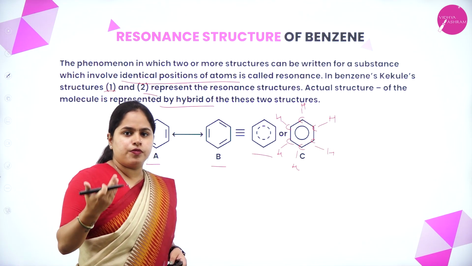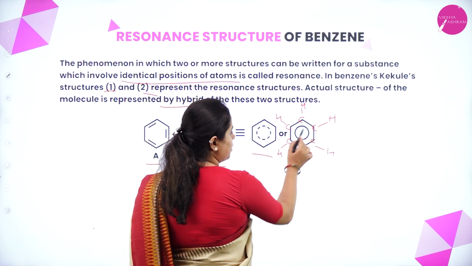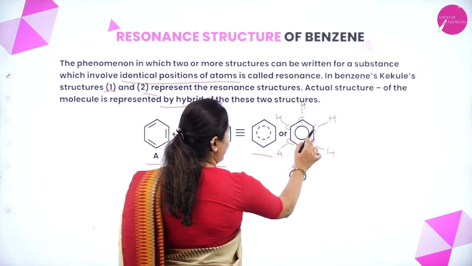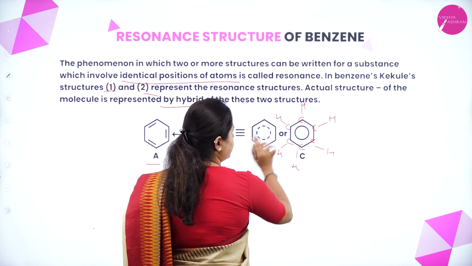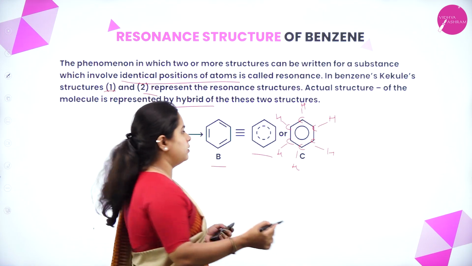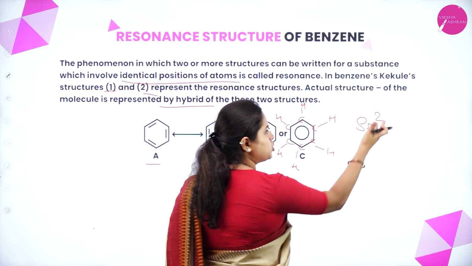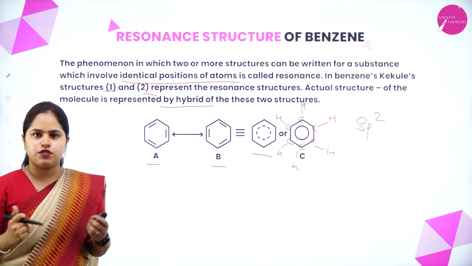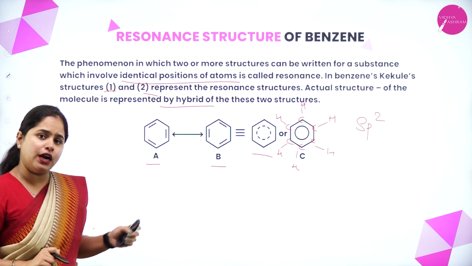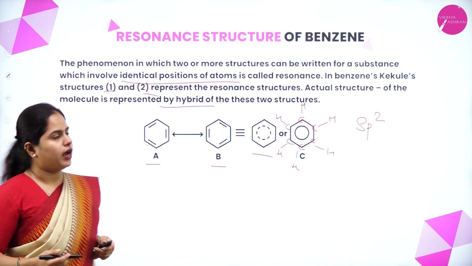How do you calculate whether it is sp, sp2 or sp3 hybridized? So let's consider this carbon atom. This carbon atom is further attached to how many atoms? It is 1 carbon atom, this one, another carbon and 1 hydrogen. That means it is further attached to 3 other atoms. So it is sp2. Totally, you will get 1 s and 2 p, 3. So in this form, you can calculate. It's not just in the case of that carbon atom. All the carbon atoms in benzene will be sp2 hybridized.